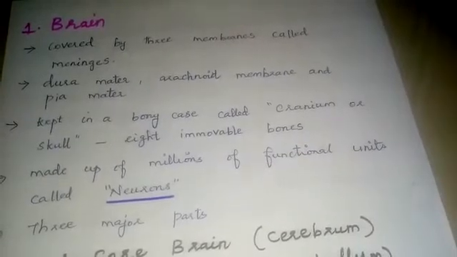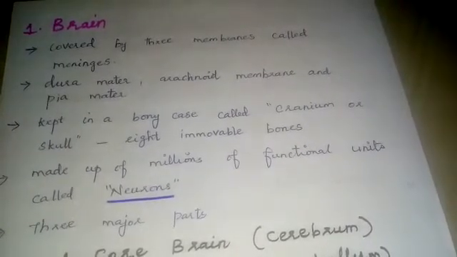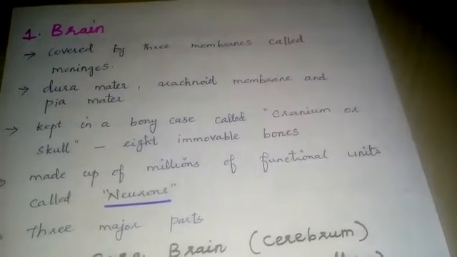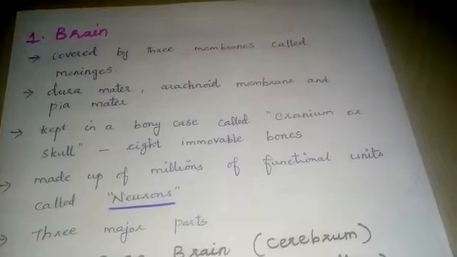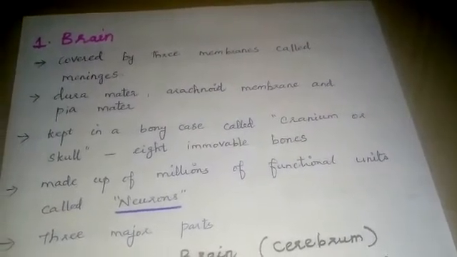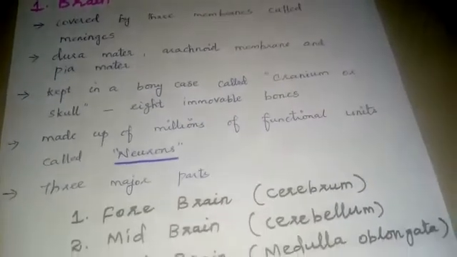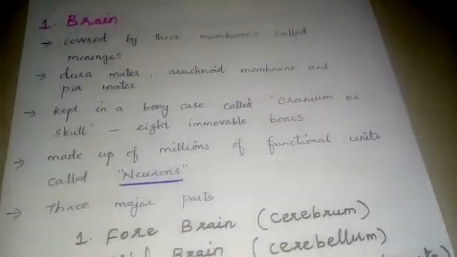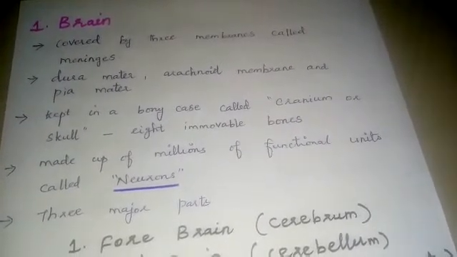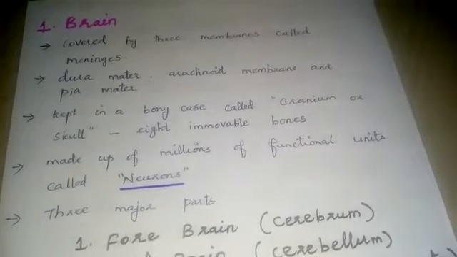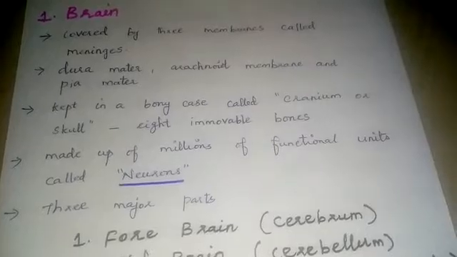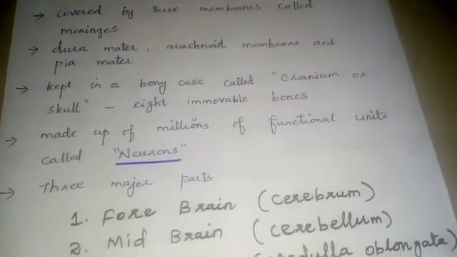The brain is kept in a bony case called cranium or skull. Do you know about the skull now? Yes, that is the skull. The brain is kept inside the skull, and our skull protects our brain. It is made up of 8 immovable bones. The brain is made up of millions of functional units called neurons.